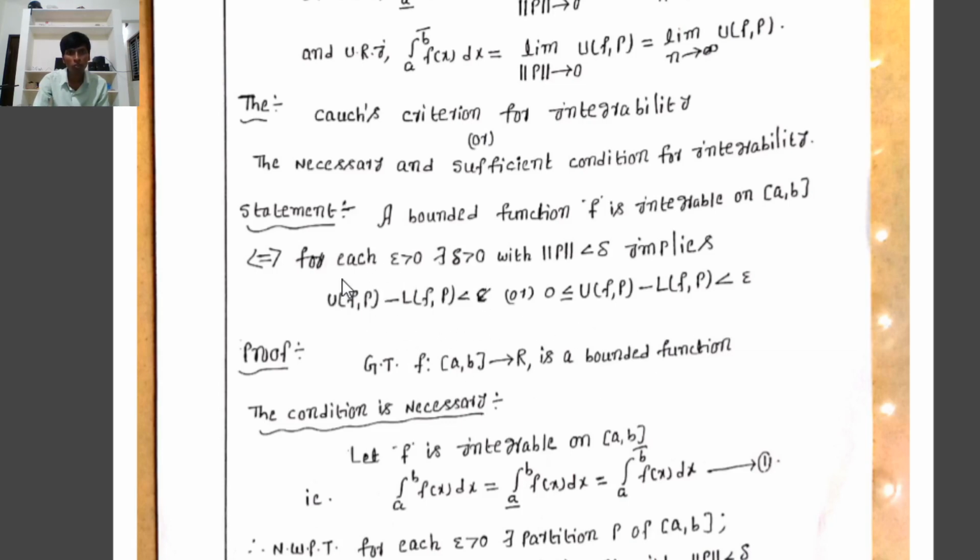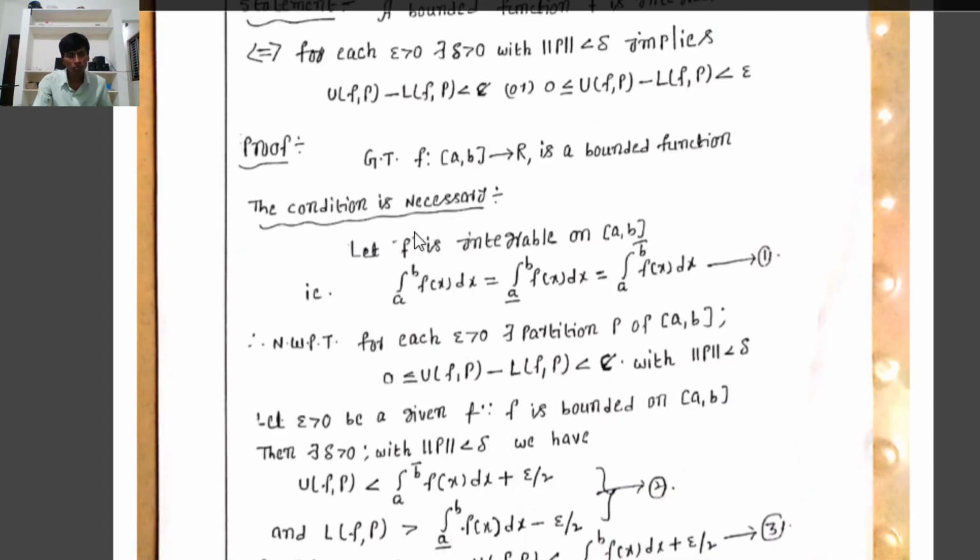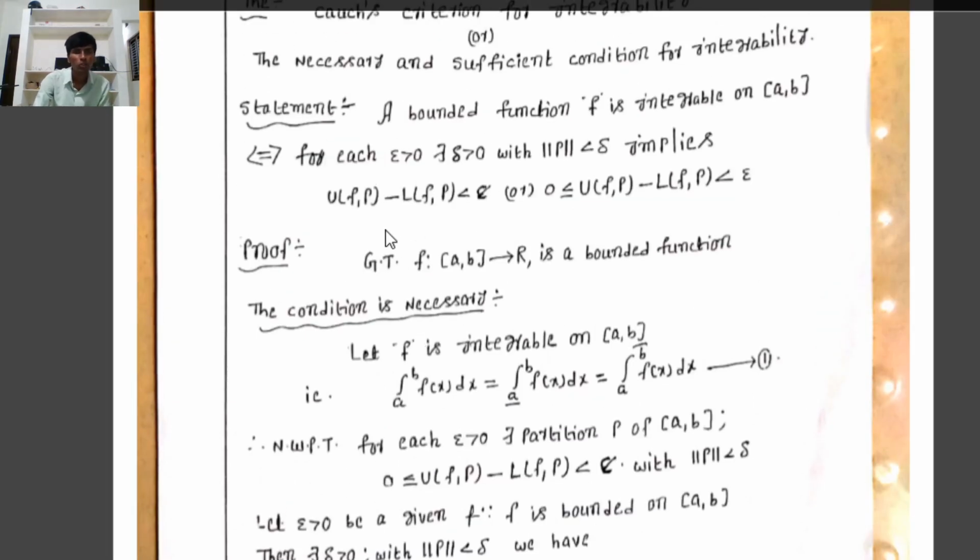Therefore sometimes we write: for each epsilon greater than 0 there exists a delta greater than 0 with norm P less than delta implies W(P,f) less than epsilon, or 0 ≤ W(P,f) less than epsilon. Proof. We are given that f from the closed interval [a, b] to R is a bounded function. The condition is necessary and sufficient, so to prove the above theorem there are two cases.